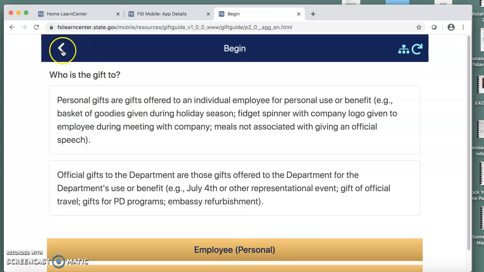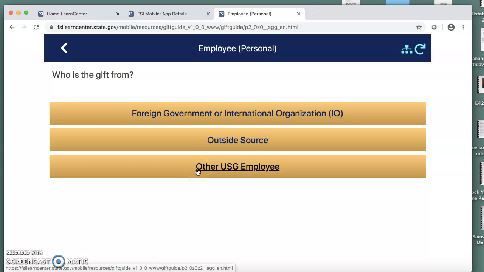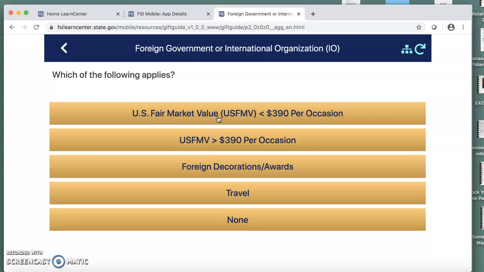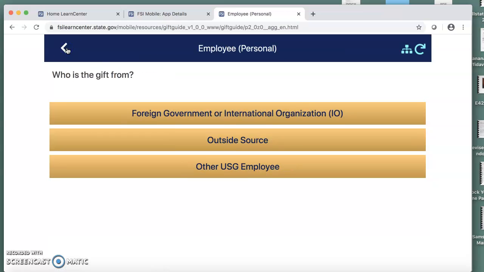All you do now is answer the questions that are presented at the top of the screen. So, who is the gift to? Let's choose Employee. Who is the gift from? Let's choose Foreign Government or International Organization. If you made an incorrect choice, just click the back arrow in the banner on the top left. Let's choose Foreign Government or International Organization again.